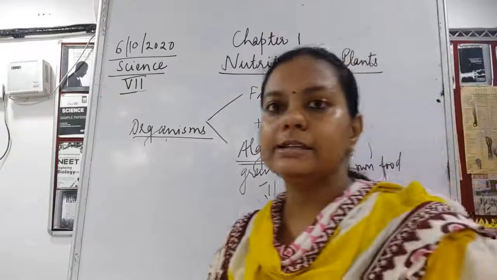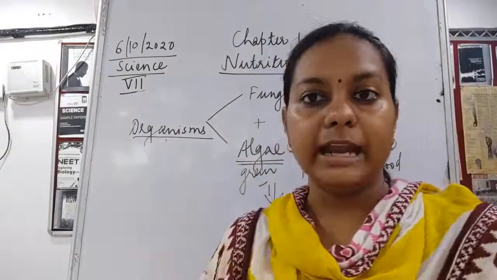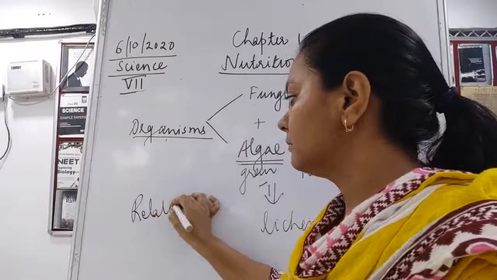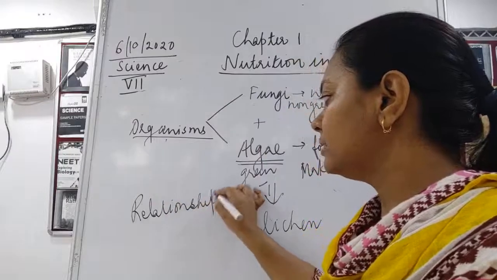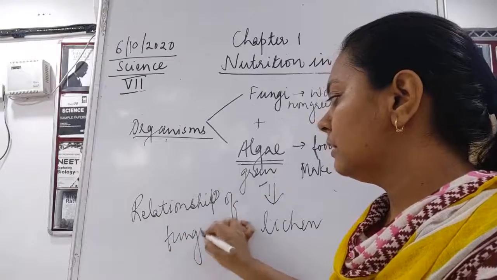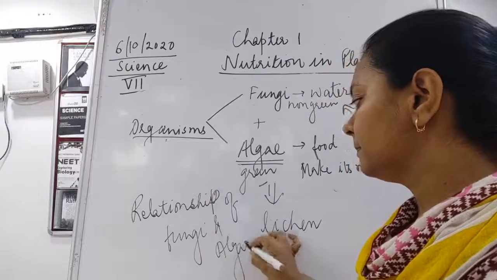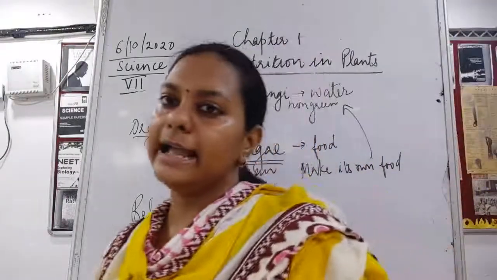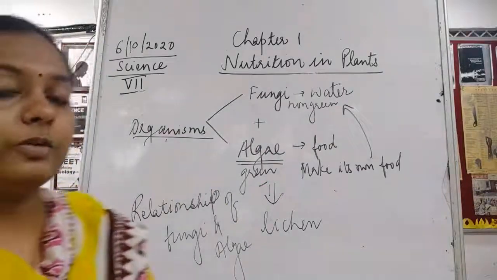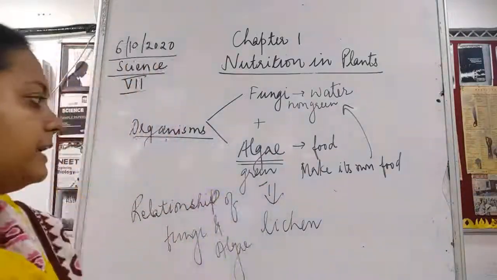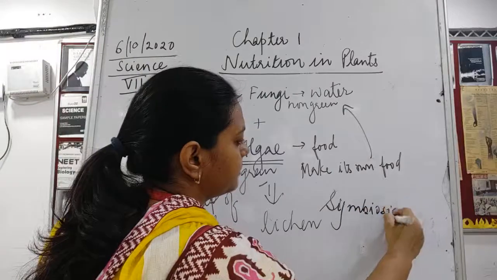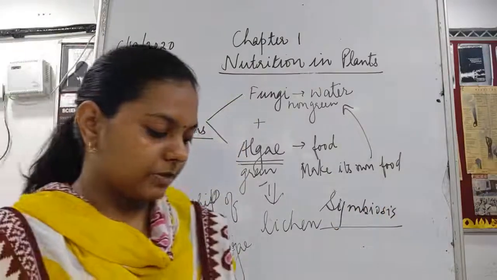This lichen is made by the relationship of fungi and algae, and this relationship is known by a new word, children. What is that new word? This new word is symbiosis.